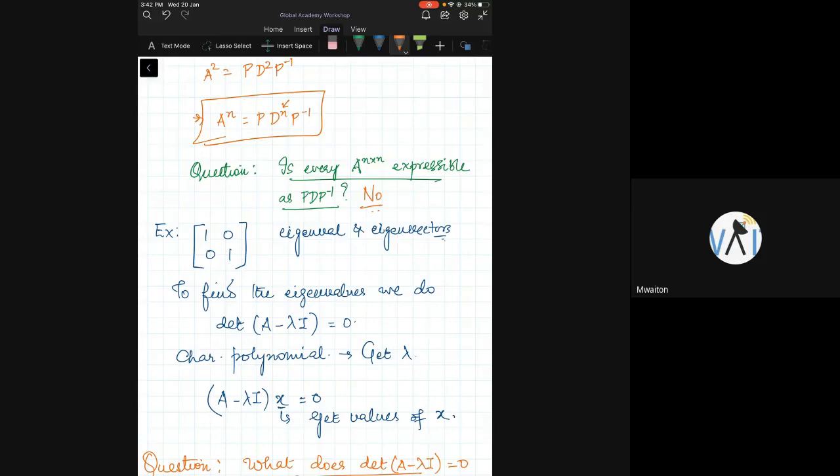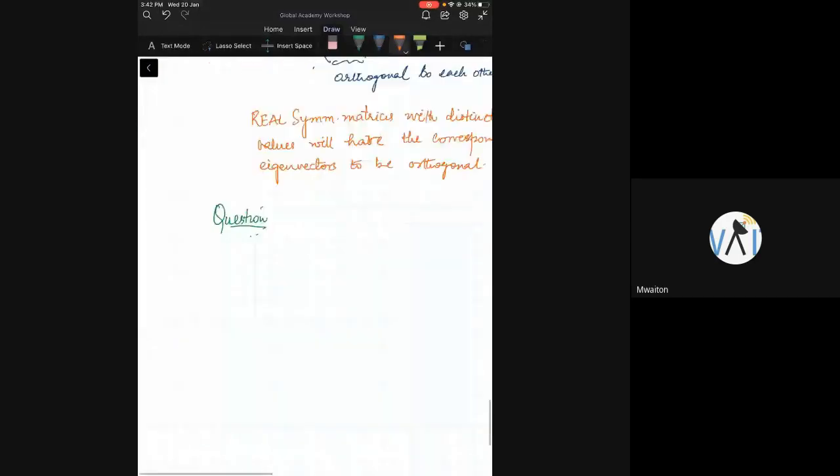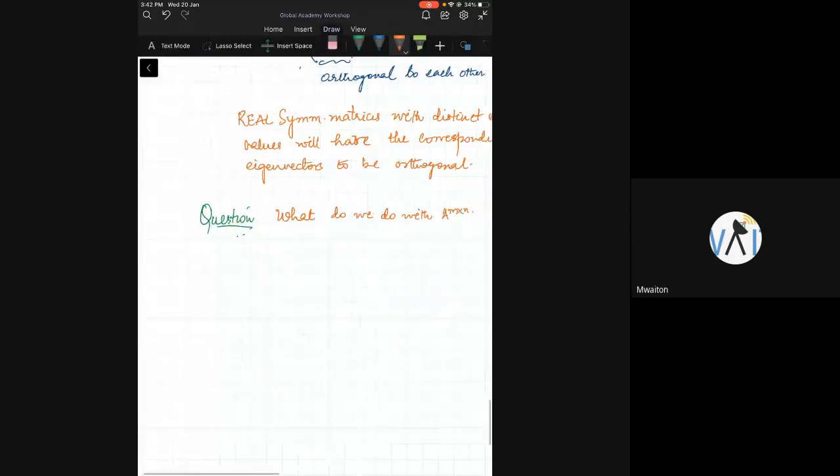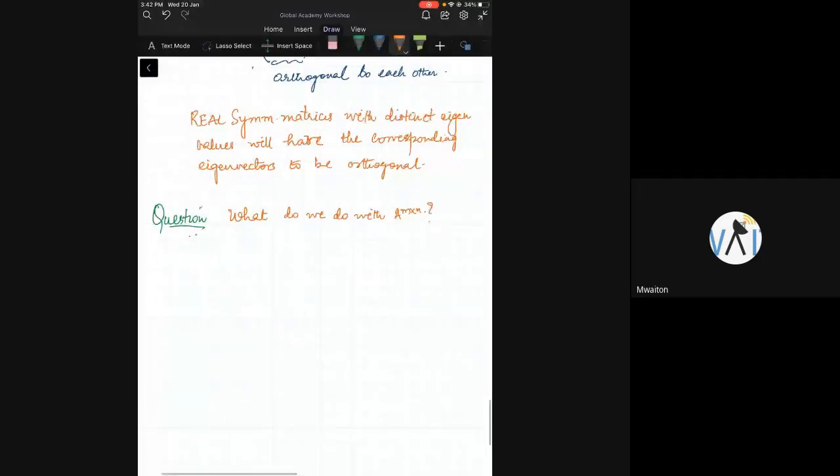Now, if square matrices have this problem, the question is, what do we do with a rectangular matrix, A of size m cross n? This is giving us sleepless nights, saying not all matrices will have this kind of eigen decomposition. What do we do with rectangular matrices?